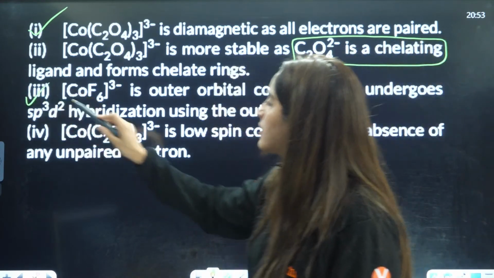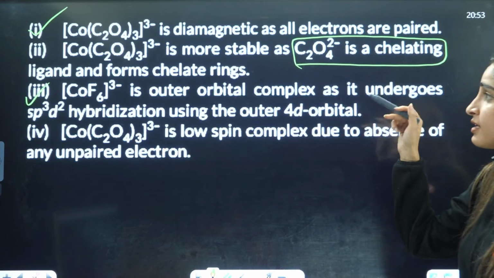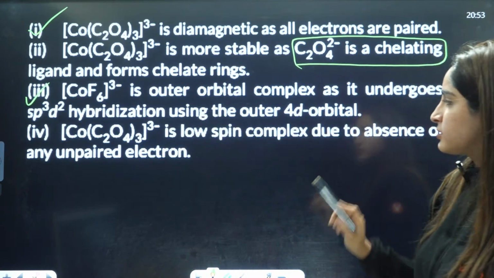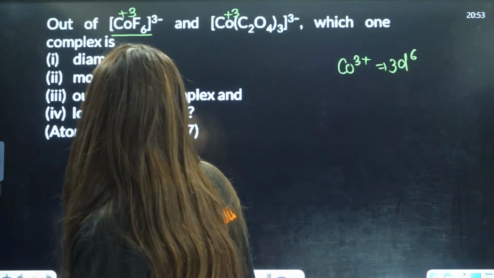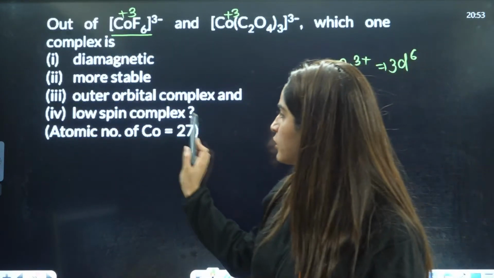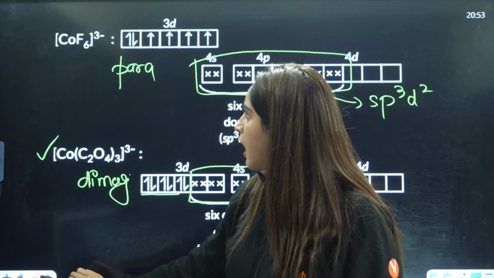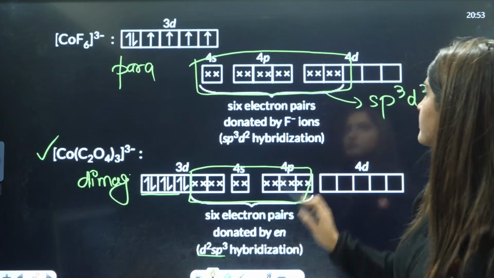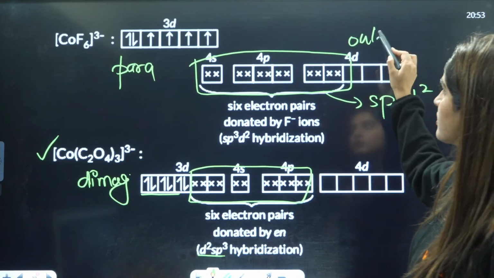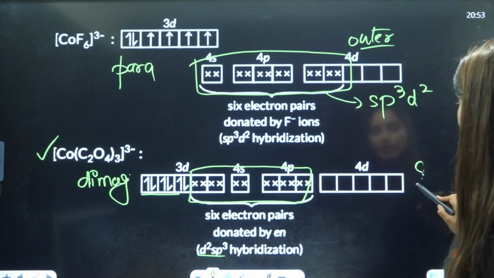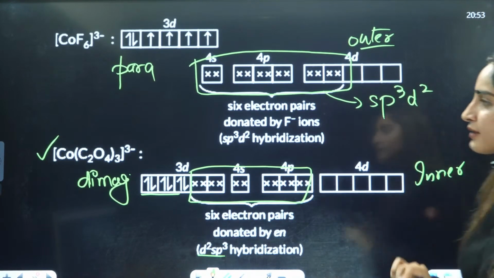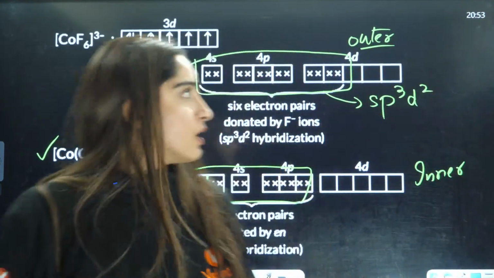Next, [CoF6]3- is an outer octahedral complex, undergoing sp3d2 hybridization. They were asking about outer and low spin complex. This is the outer complex, [CoF6]3-. This is the inner octahedral complex. They are asking which is low spin.